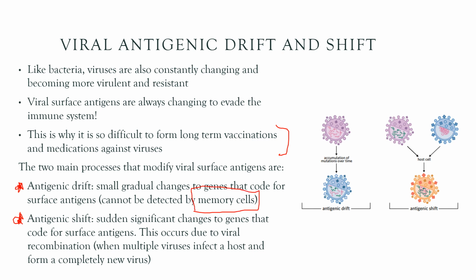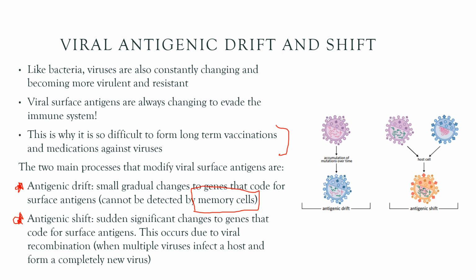We also have something called antigenic shift. So this is a lot more sudden and a lot more significant. So this is when there is a sudden and significant change to the genes that code for surface antigens. So it's not just small accumulative changes, it's something really big that happens. So this often occurs due to something called viral recombination. And this is when there are multiple viruses infecting the same host and they can form a completely new virus.